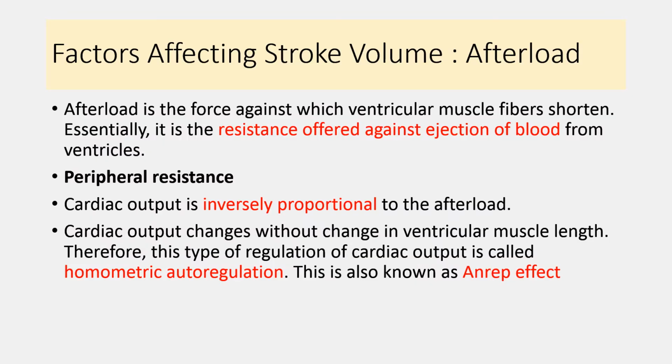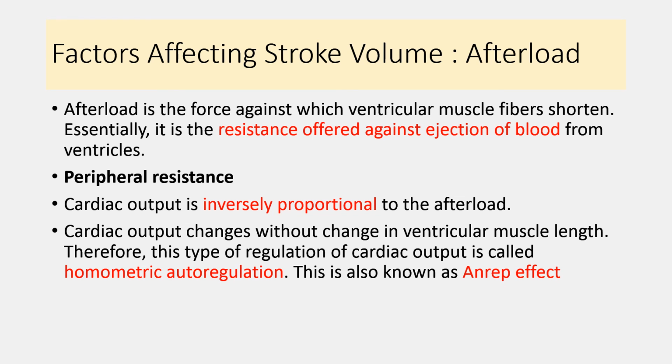After the preload and the myocardial contractility, the third factor affecting the stroke volume is the afterload. Now, as the name suggests, afterload is the load against which the myocyte contracts. So, it is the force against which ventricular muscle fibers shorten, and it is the peripheral resistance. So obviously, whenever peripheral resistance is more, or the load against which the myocyte has to contract is more, it decreases the stroke volume and the cardiac output.